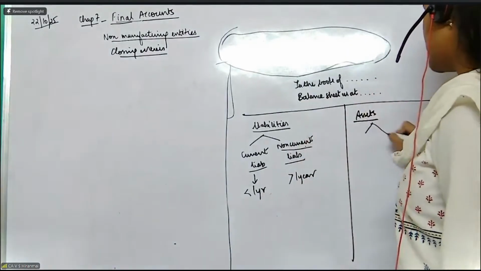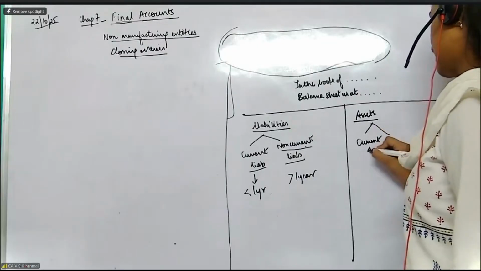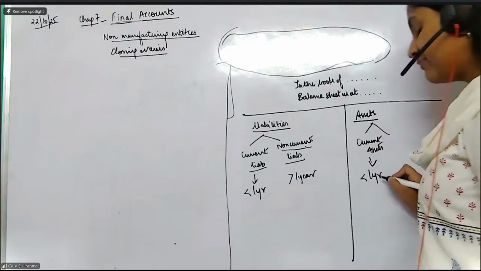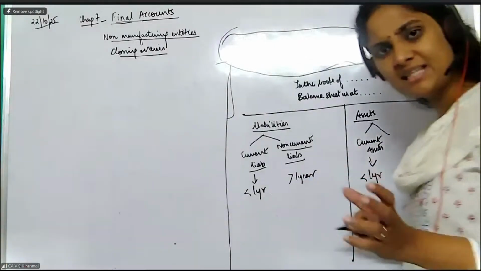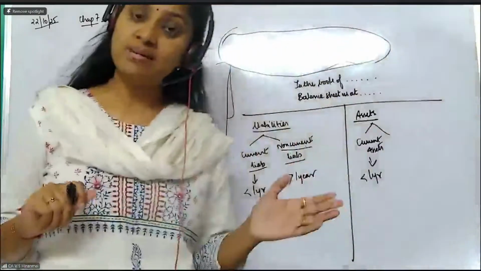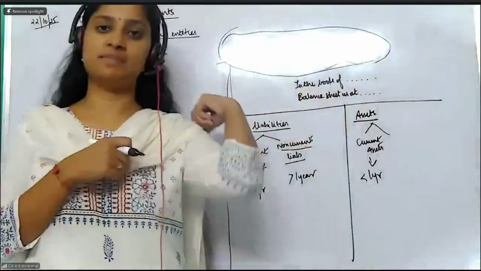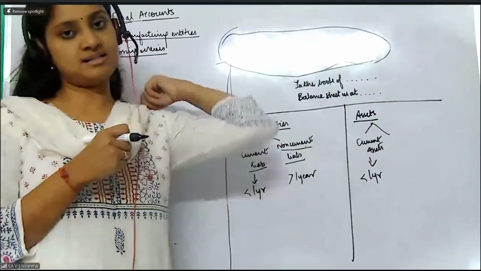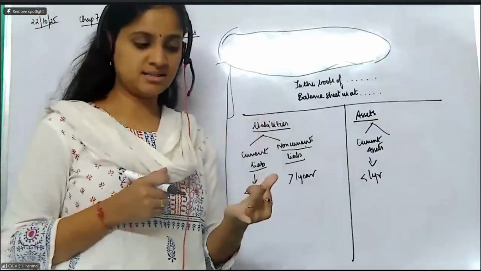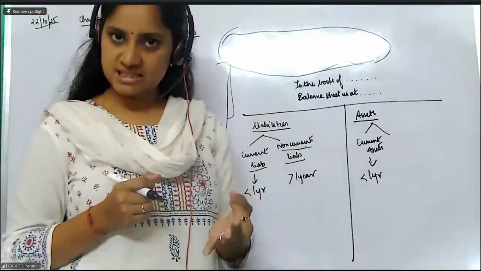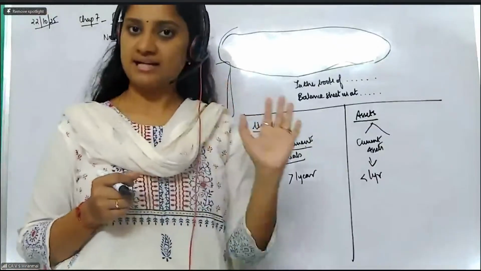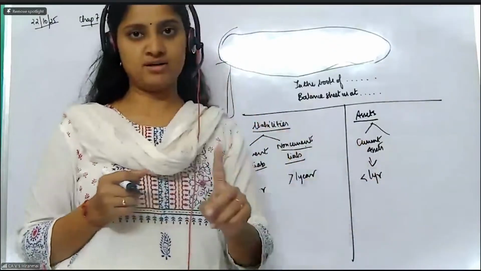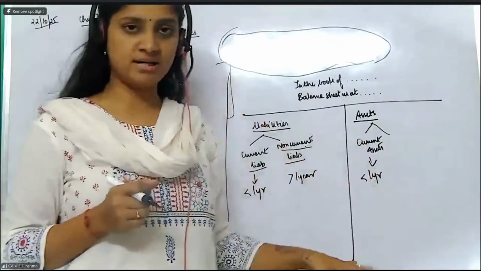In assets you have current assets. Current assets are those which will give you cash. Assets means anything that gives you money. Liability means anything for which you have to pay the money. Correct? So when I talk about assets, they can be current assets: inventory, debtors, that is your receivables, bills receivable. All of these are current assets because from them you can get money within a period of 1 year.